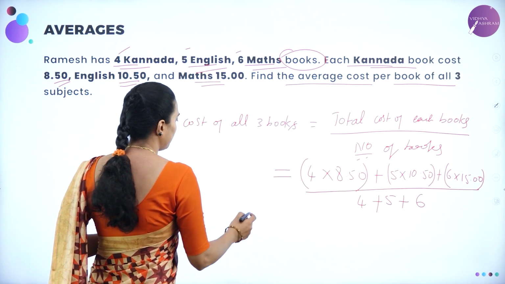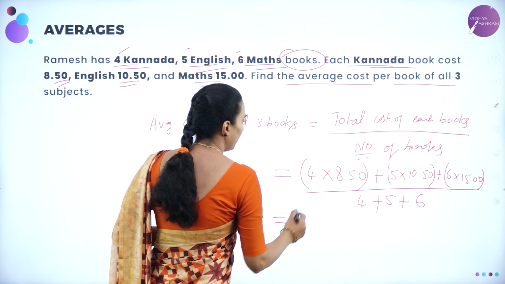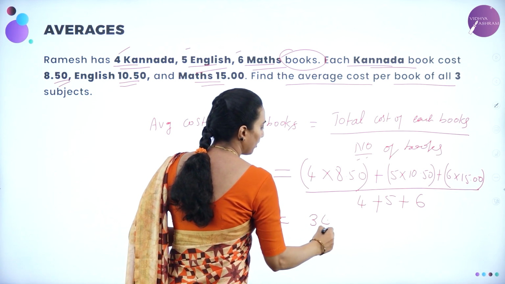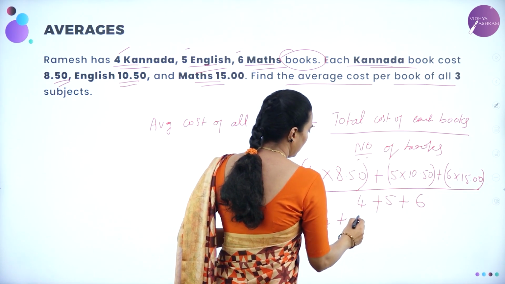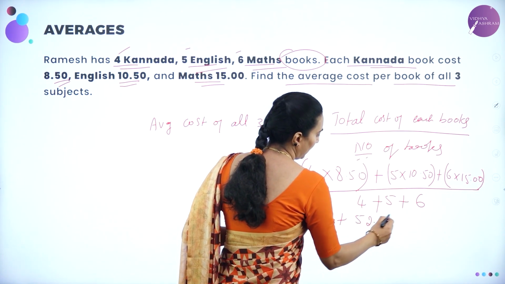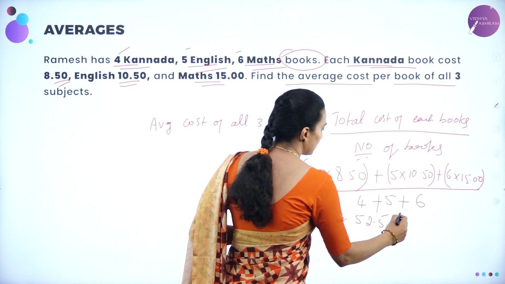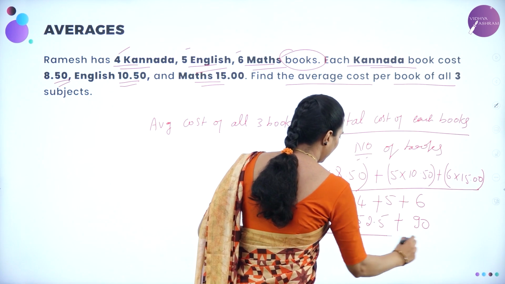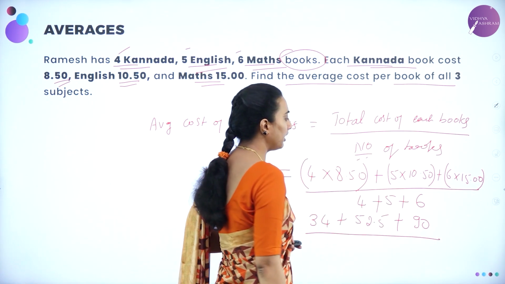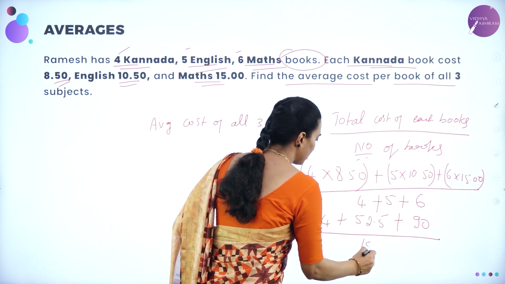So therefore, which will be equal to 4 into 8.50 is 34 plus 5 into 10.50 is 52.5 plus 15 into 6 is 90, divided by 4 plus 5, 9 plus 6 is 15, correct?